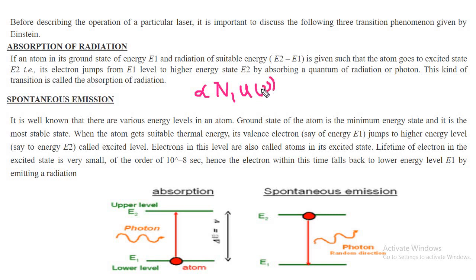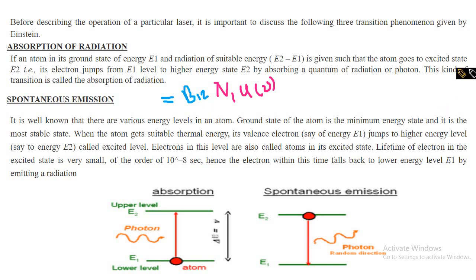One can write h also, but as h is constant, every time I am not considering it. And the proportionality constant is considered as B12. So this is equal to B12. B is a constant that depends on the system, and the direction of the transition is 1 to 2.